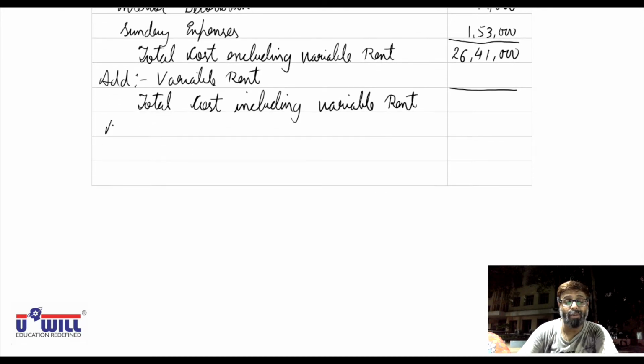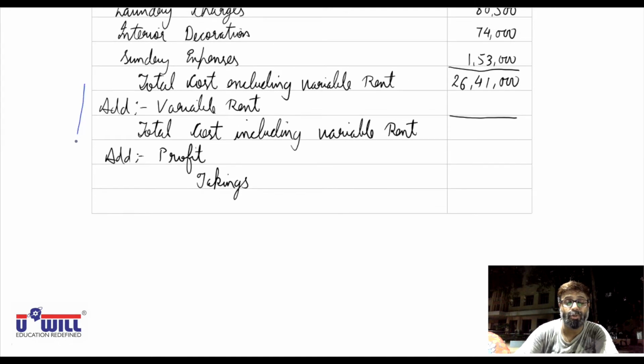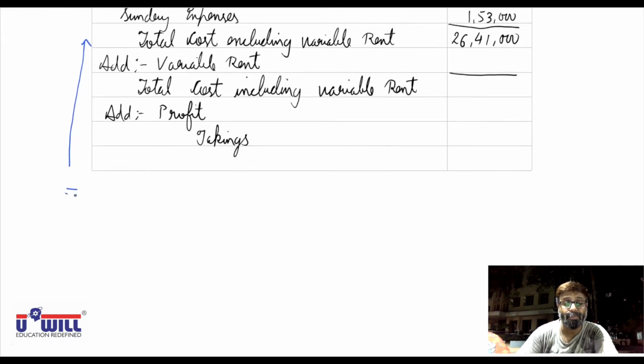In that we will have to add the profit, and then what we shall get is the total takings or sales. Okay. All these amounts we will find by going reverse. So if you all remember, we have been doing this working earlier also.